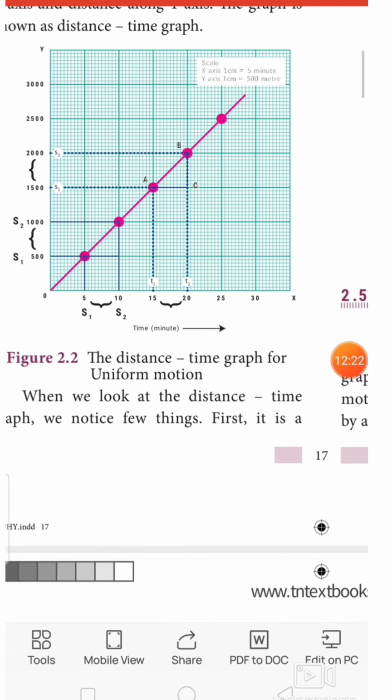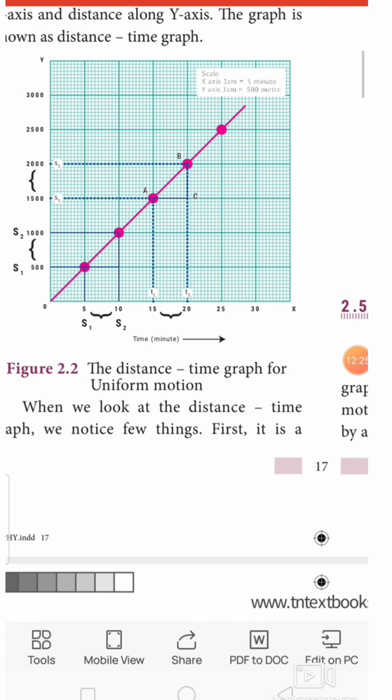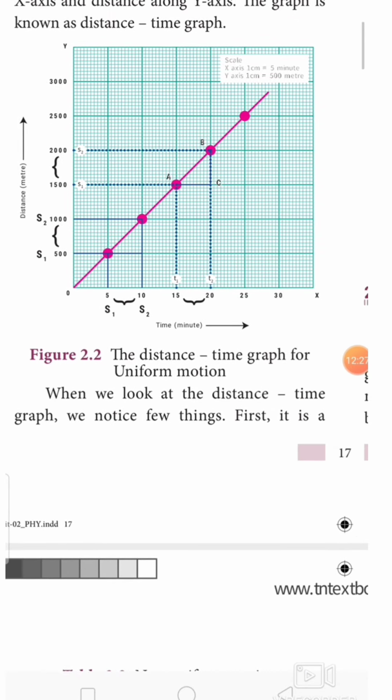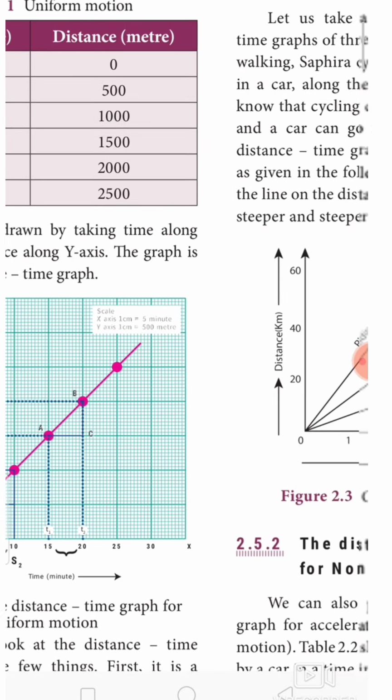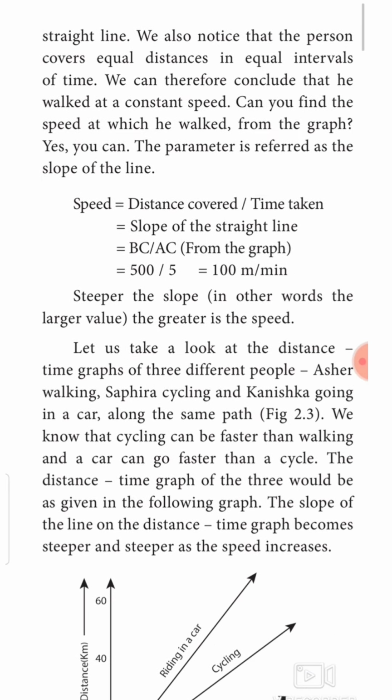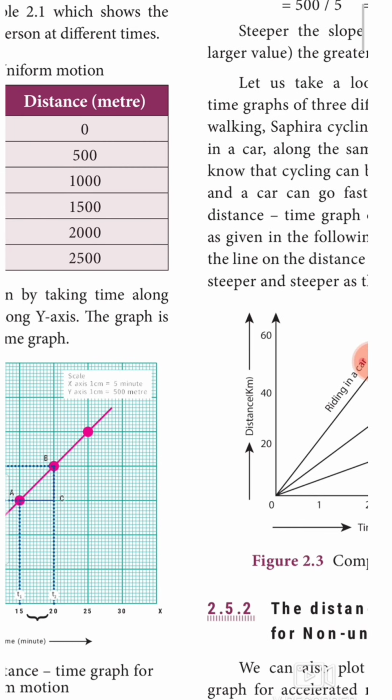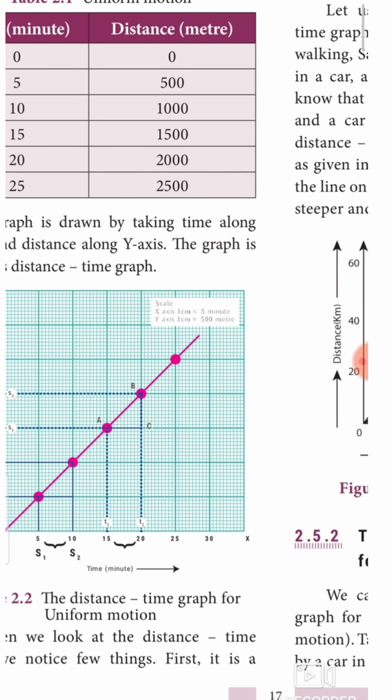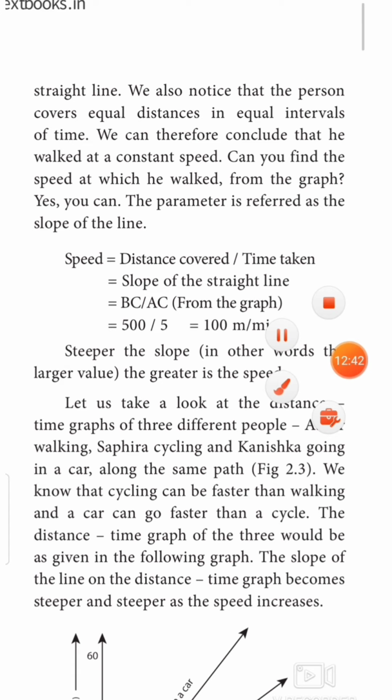So what is the result? When we look at the distance time graph, we notice a few things. First, it is a straight line. We also notice that the person covers equal distance in equal intervals of time. So by seeing this graph, we can conclude that in equal intervals of time the person covers equal distances. We can therefore conclude that he walked at a constant speed. Can you find the speed at which he walked? We can find the speed using the graph.